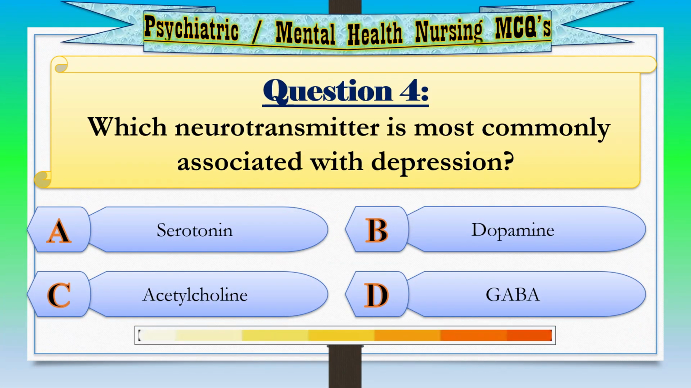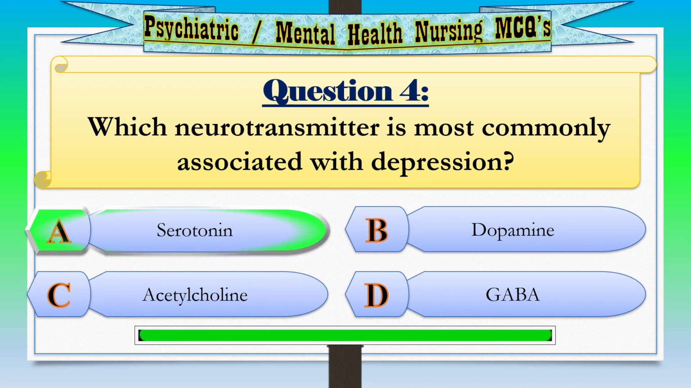Question 4. Which neurotransmitter is most commonly associated with depression? Option A. Serotonin. Option B. Dopamine. Option C. Acetylcholine. Option D. GABA. Correct answer. Option A. Serotonin.